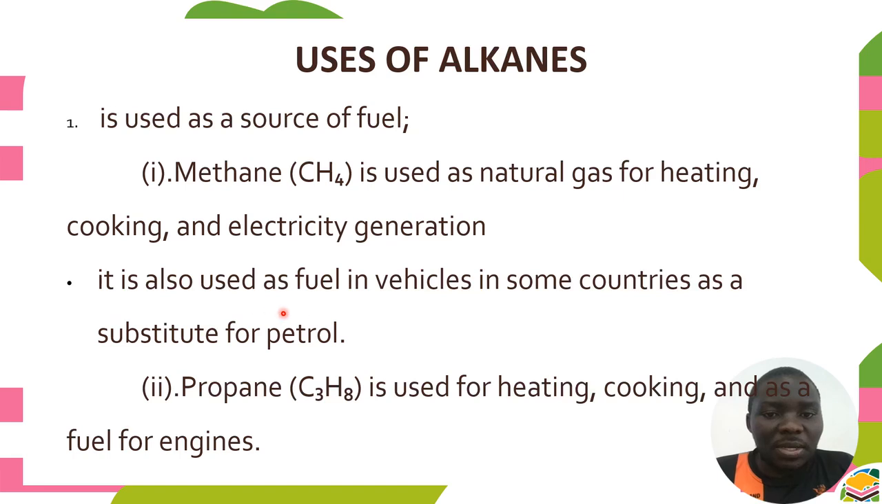It is also used as fuel in some vehicles, as a substitute for petrol. So methane gas can also be used to drive machines, usually the engine of the car. That's why it can work as a substitute for petrol in some cars. The other one is propane. Propane is used for heating, cooking, as well as fuel for engines. For the same purposes, since it's an alkane, it can also be used for heating, cooking, as well as a substitute for petrol in car engines.